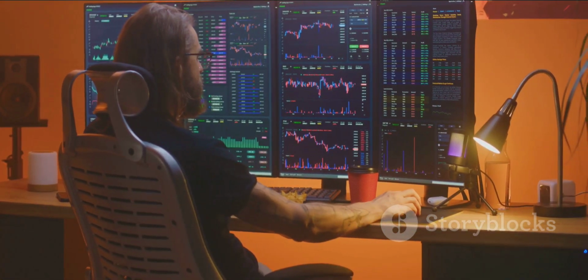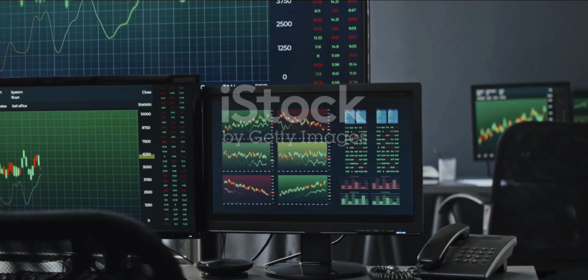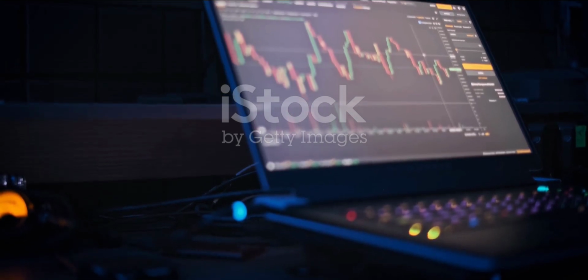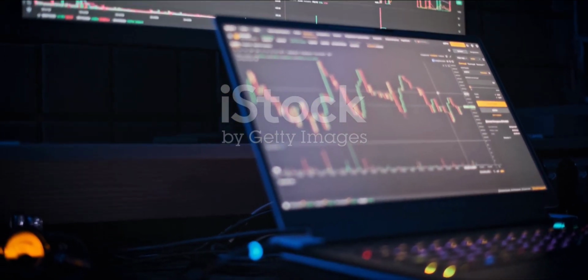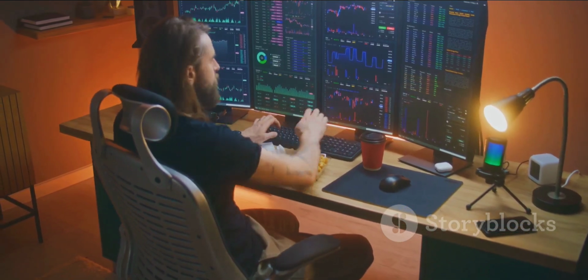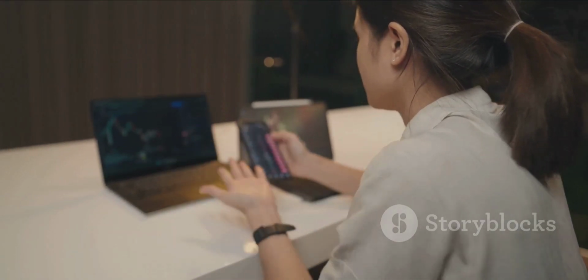An automated trading bot is, well, a computer program. It's designed to execute trades on financial markets without direct human intervention. These bots follow a predefined set of rules or sometimes really complex algorithms to make decisions. The primary goal here is to remove the emotional element from trading. Humans can often make poor choices based on fear or greed.